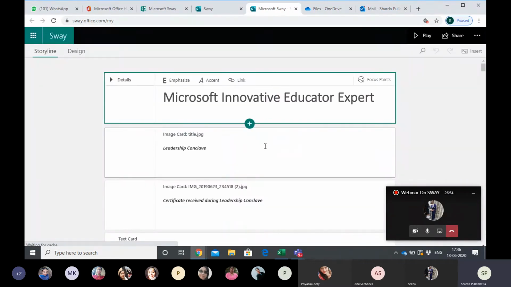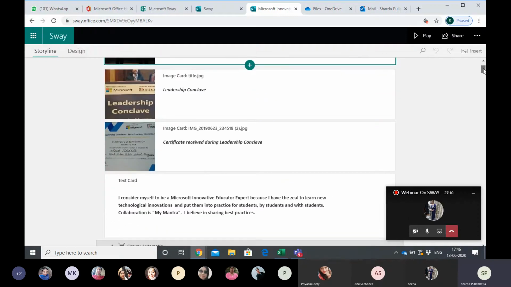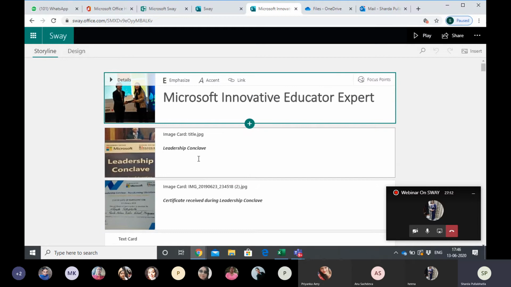Okay, so this is how the sway appears. In the center, it is only the raw page, as you call it. Any pictures which I have pasted, on the left hand side you are seeing the page. This is the heading type. Few things are self-explanatory. Heading is there. This is the leadership conclave which I had attended.